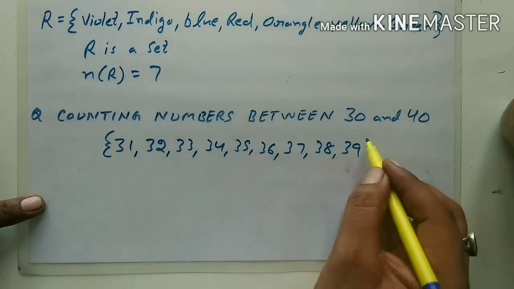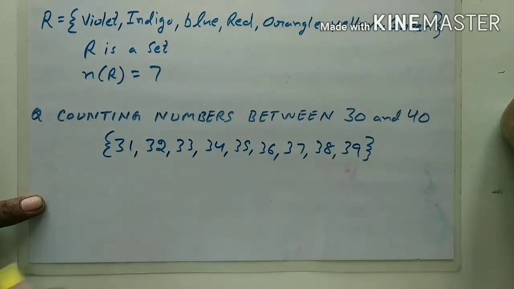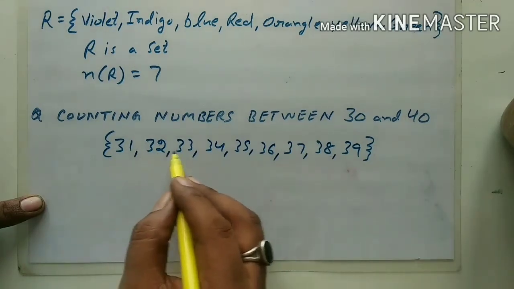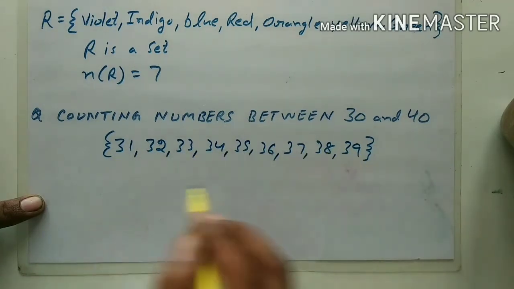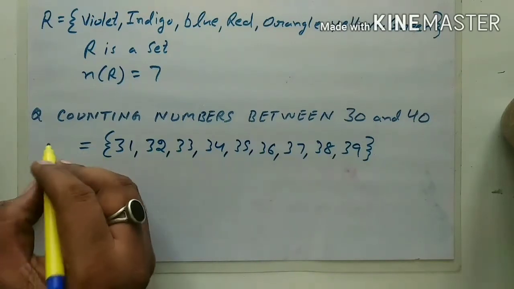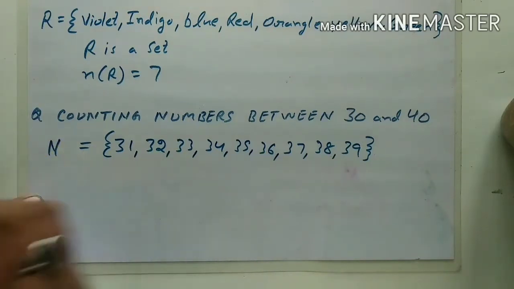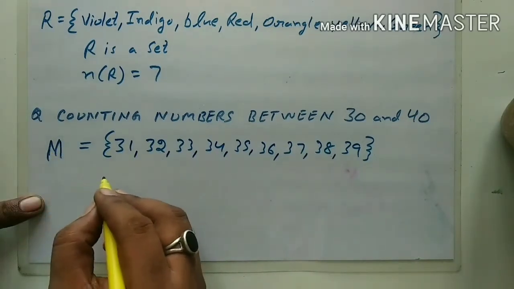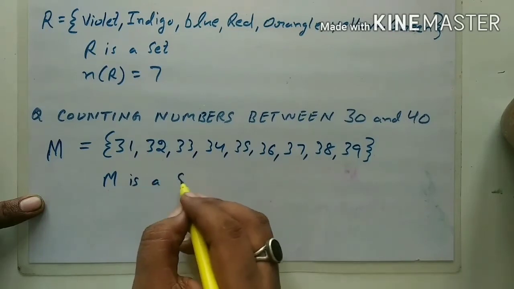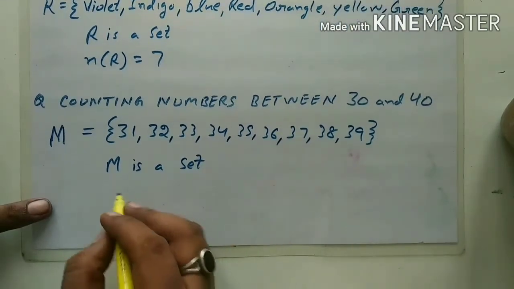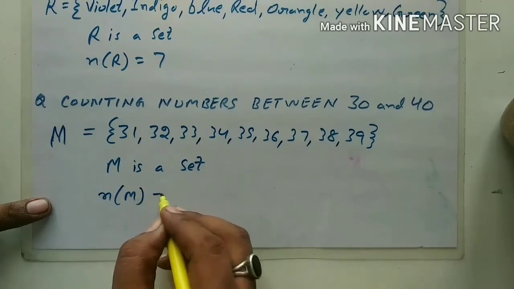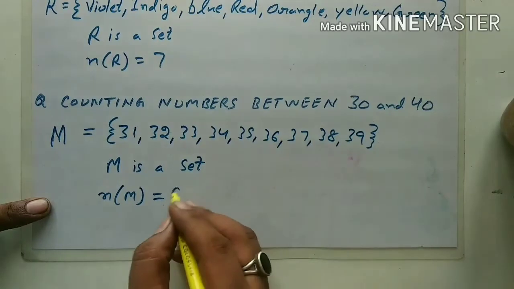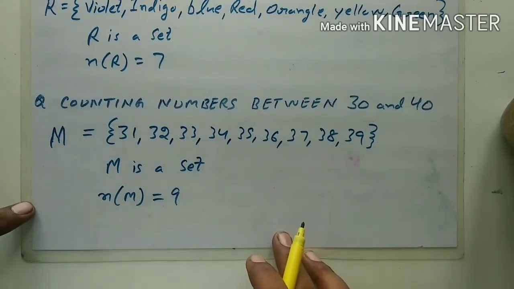I will write these in the set because all are different. 1, 2, 3, 4, 5, 6, 7, 8, 9, and now 9 in counting. I will name this set M, and M is a set. So number of elements in set M is 1, 2, 3, 4, 5, 6, 7, 8, 9. So cardinal number of the set is 9.